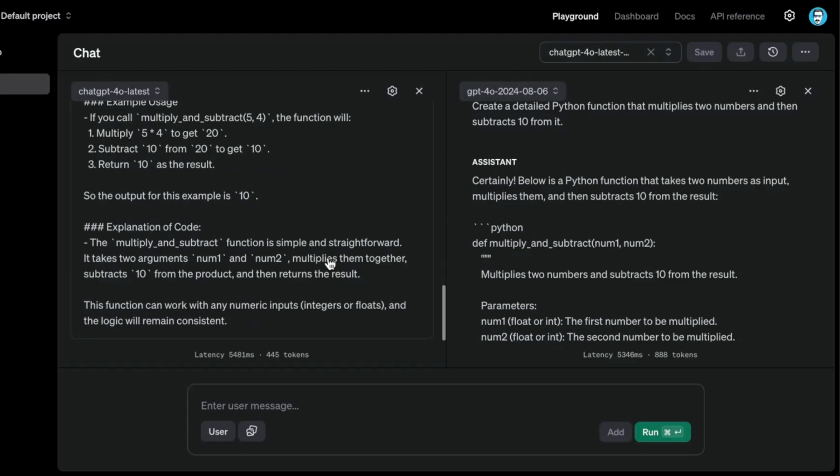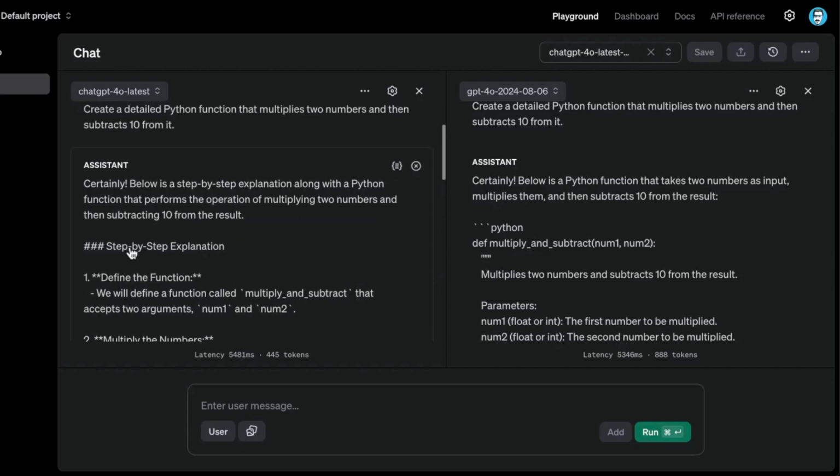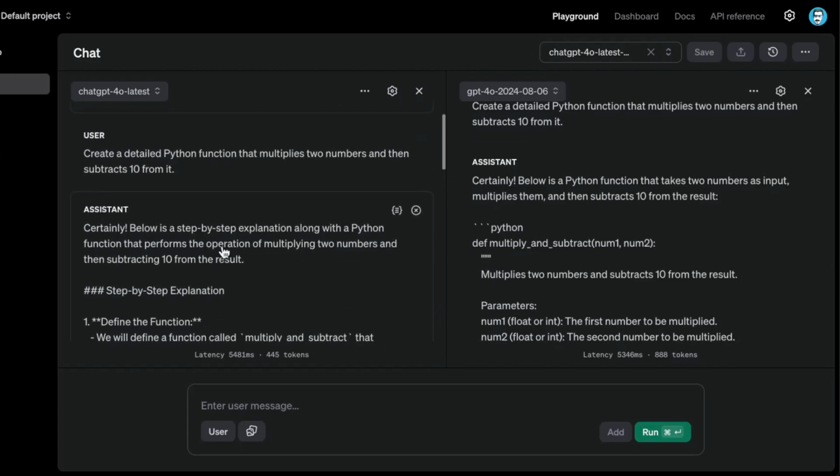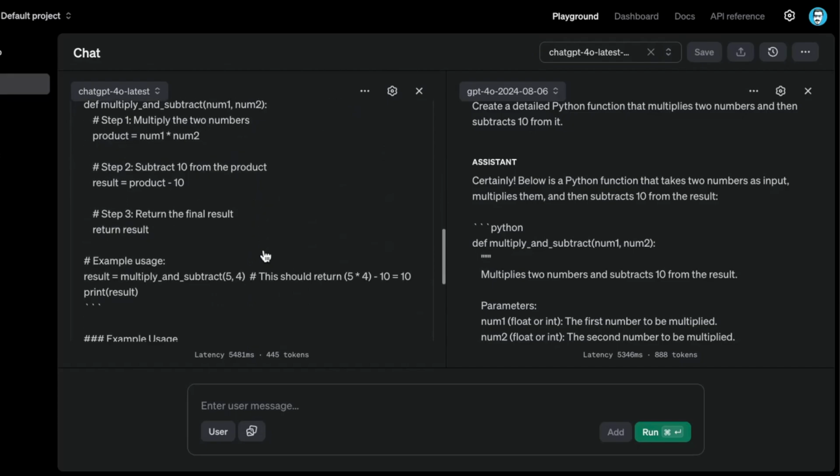Yeah, so something that I noticed with some of the experiments that I was running is that this particular model tends to go into this step-by-step stuff, and that's influencing the type of output this model is producing. So it says here, below is a step-by-step explanation along with a Python function that performs the operation of multiplying two numbers. I did not ask that. I am actually asking to create a detailed Python function. So there's a bit of confusion in how this model is addressing this problem.